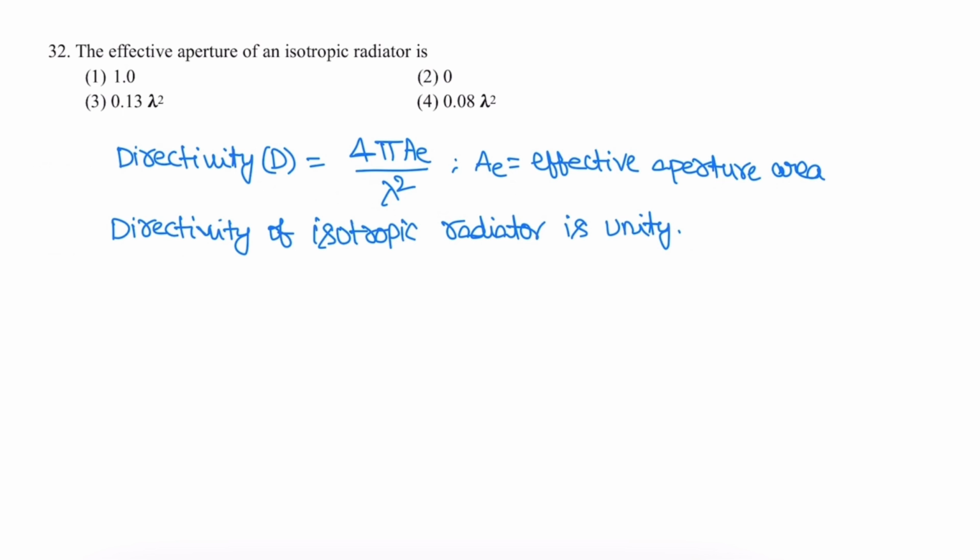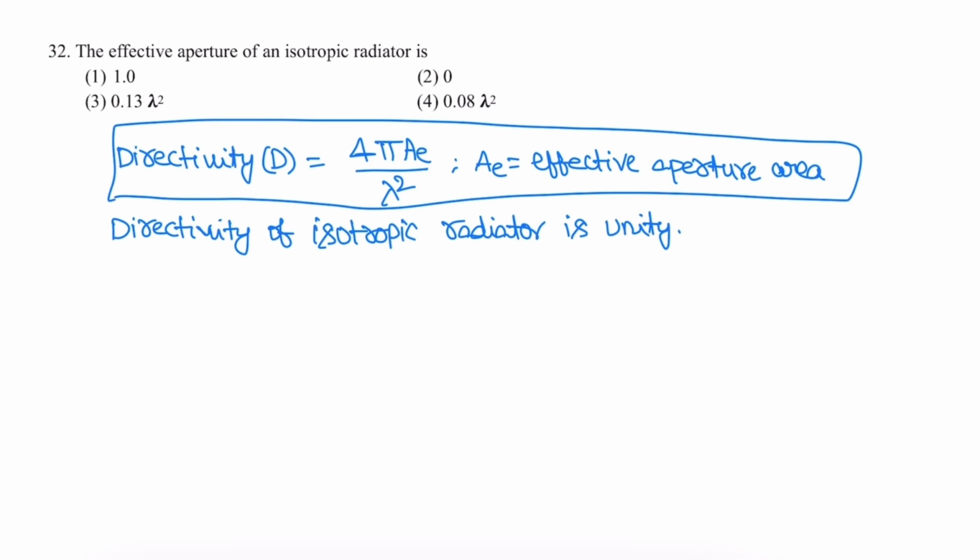Next question. The effective aperture area of an isotropic radiator is? Generally, the relation between directivity and effective aperture area is given as directivity D is equal to 4 pi by lambda square into effective aperture area AE. For an isotropic radiator, directivity is unity.